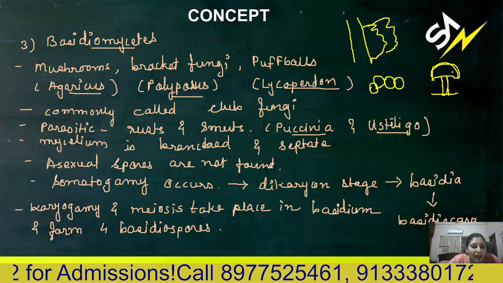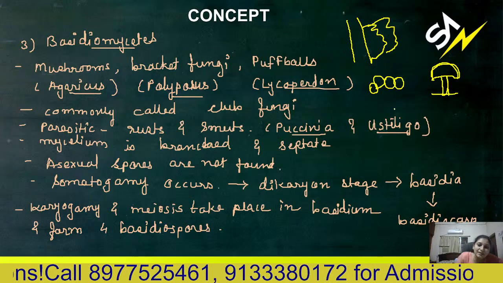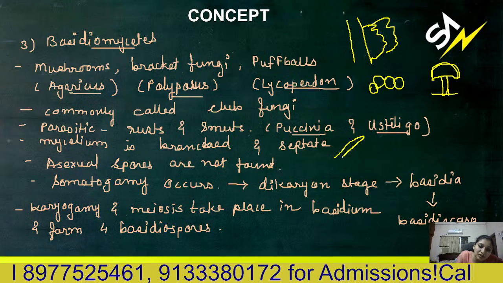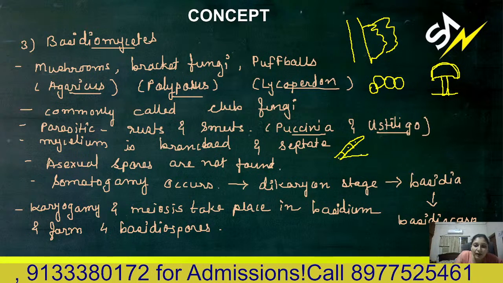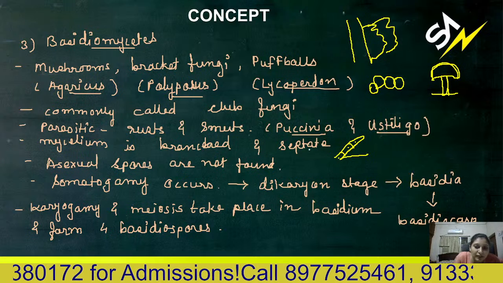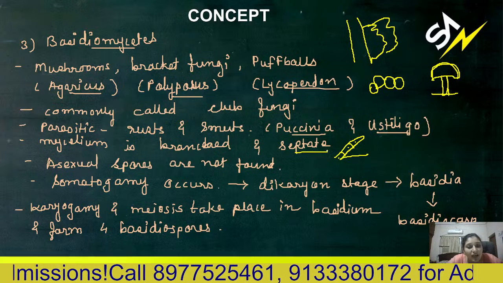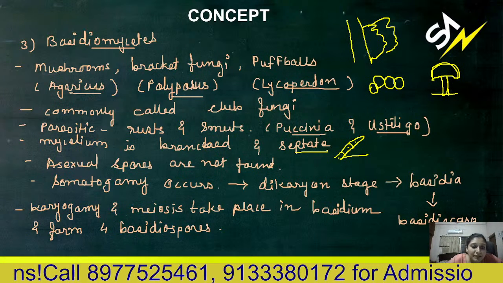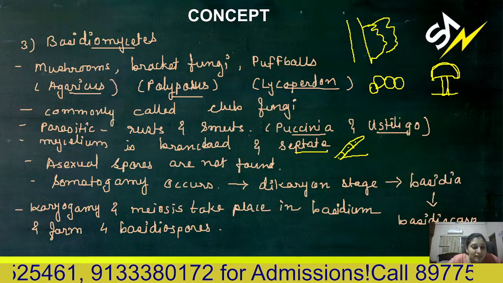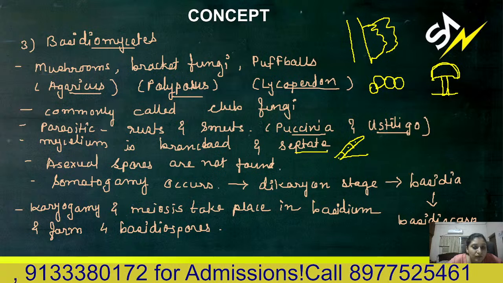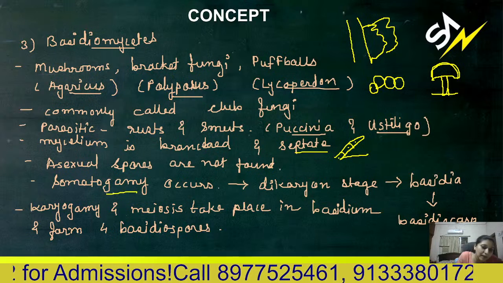Mycelium is branched and septate. Here the mycelium is branched and septate, just like ascomycetes, but it does not have the coenocytic phase. It is branched with a single nucleus, and the septum is also there. Asexual spores are not found, but fusion occurs between the somatic cells, the vegetative cells. So that's why it is also known as somatogamy. Whenever we use the term gamy, that means fusion.